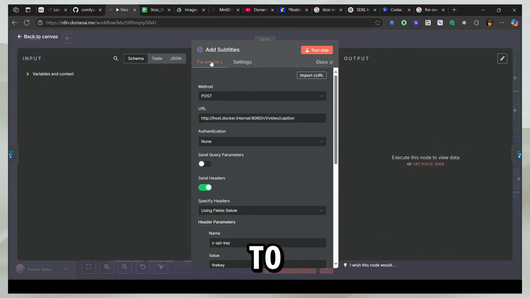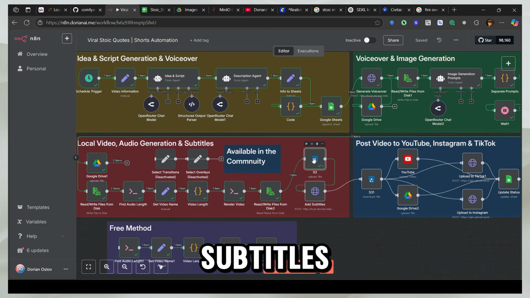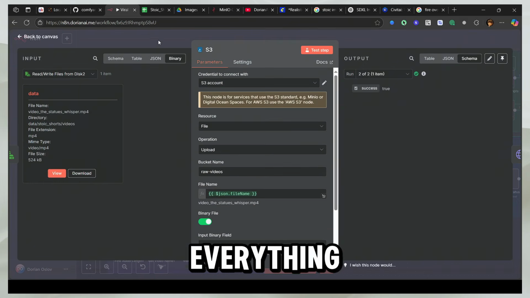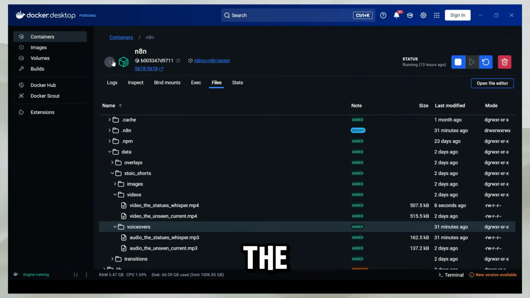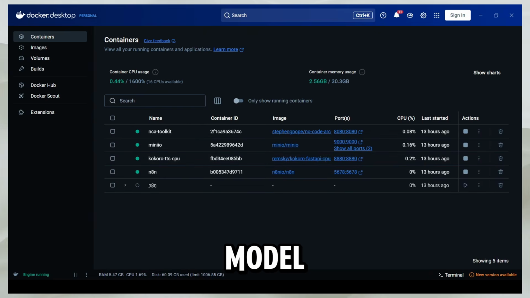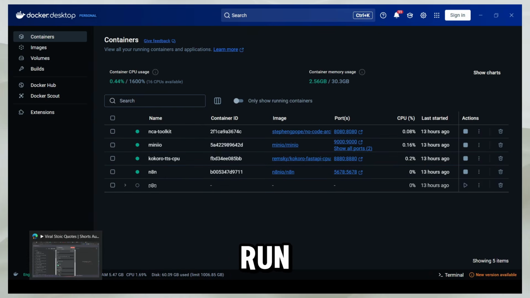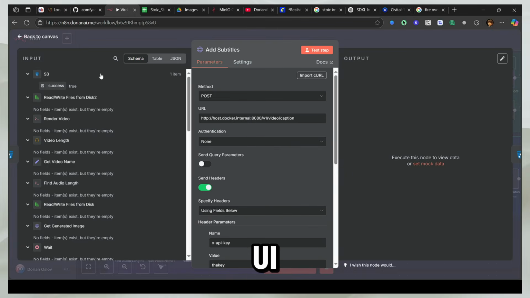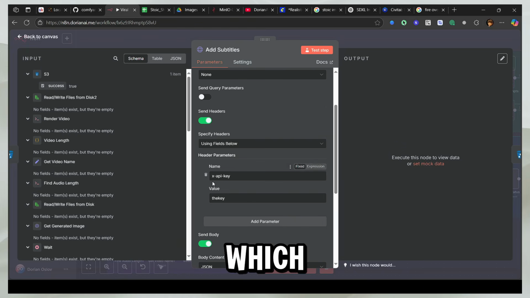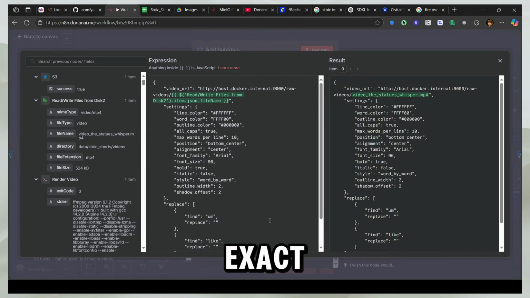The next step is to add our subtitles. So I've shown you everything here. The next step is to add the subtitles, and this is the URL that we're going to use. At this URL, we have the Kokoro text-to-speech model, which is running on CPU for me. You can run it on GPU, but I didn't because it's pretty fast, and I am using ComfyUI to generate images and not slow down the GPU. So this is the URL. These are the header parameters, which is the X-API key and the key. And this is the exact JSON.